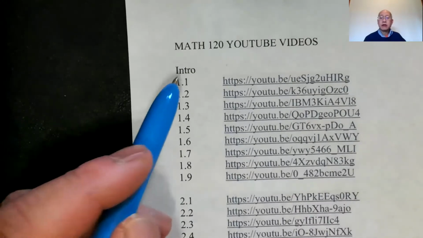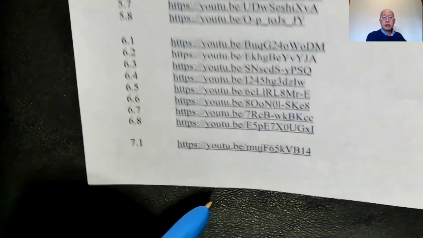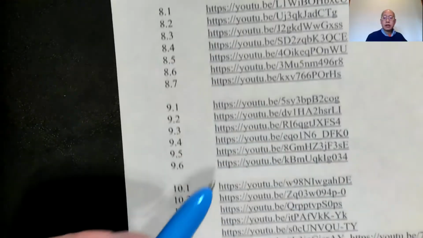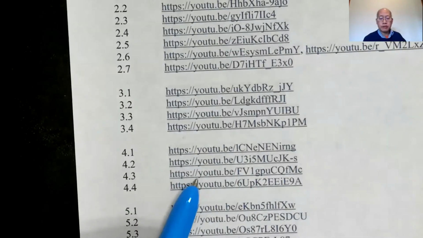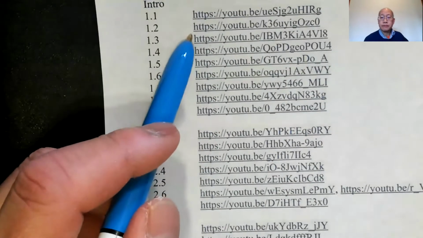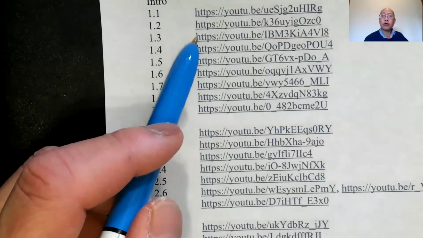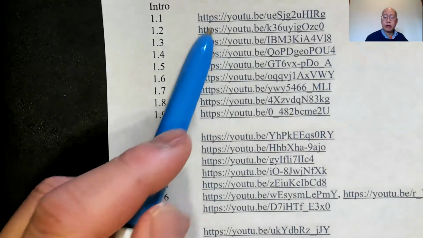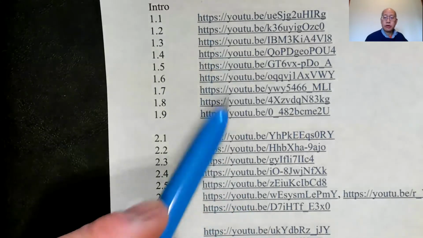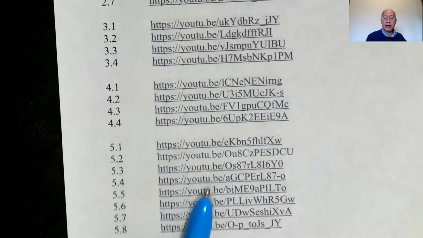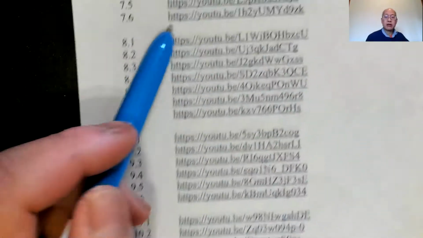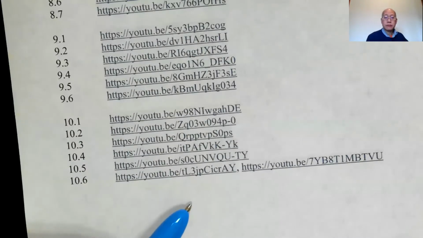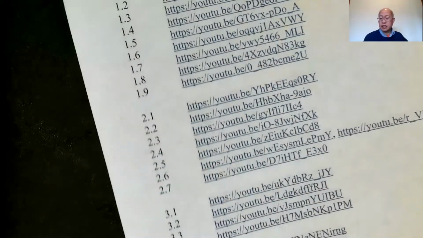Now, the video list. Here are all the videos for the entire semester. In theory, there's nothing preventing you from going ahead and looking at 2.2 or 4.3, or you can always go back and look at any video. I will email you or send on Canvas announcements the videos day by day, but there it is. You've got the whole semester's worth. I've already pre-recorded all the videos for the entire semester, so you can go ahead or back up. If you want to jump ahead to 5.3, you may, and if you need to go back to some other section, you're allowed to do that. So you've got the whole semester at your fingertips, as it were.